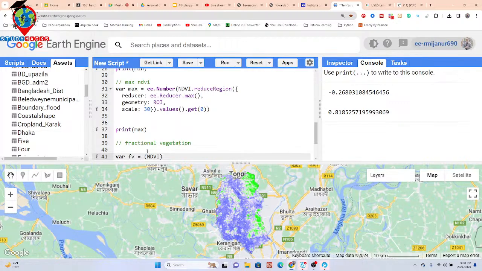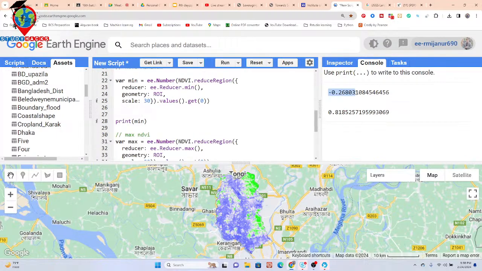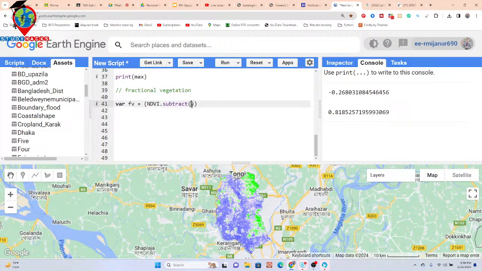Okay, NDVI subtract with the minimum value. What is the mean? I already calculated the mean value and stored it here. Simply copy and paste. Okay, NDVI subtract with the mean value, then divided by max.